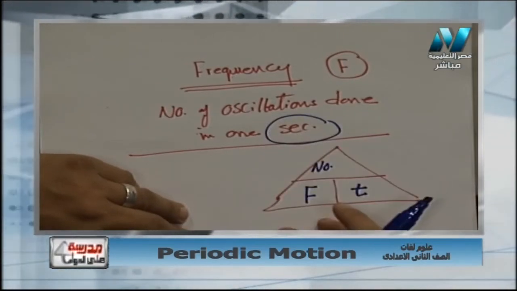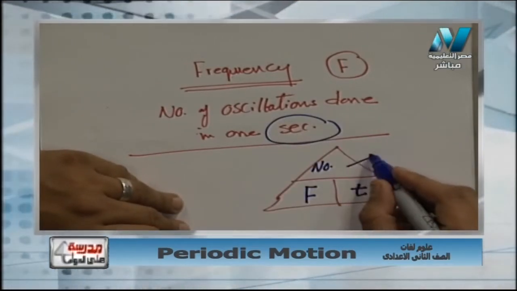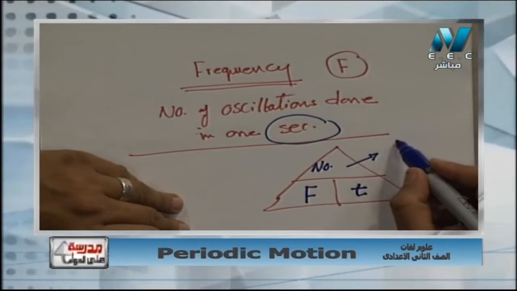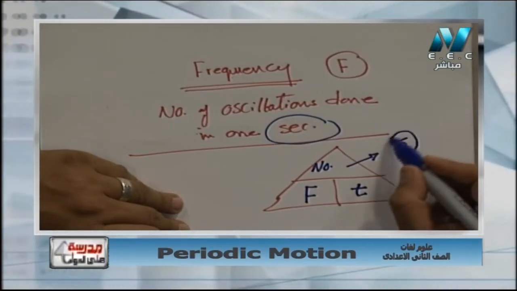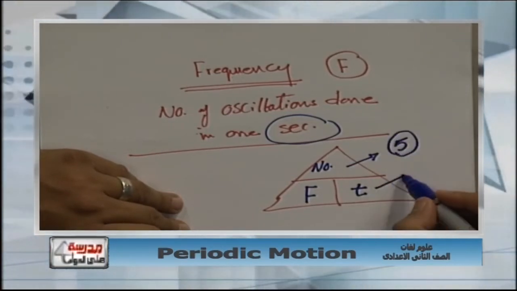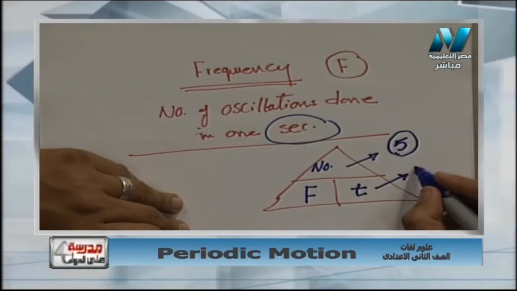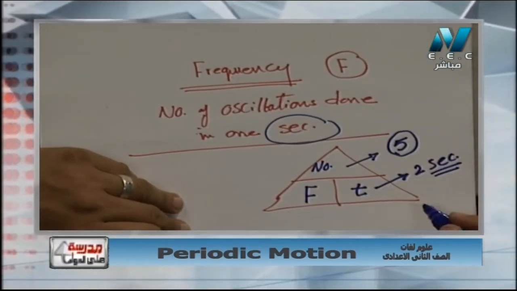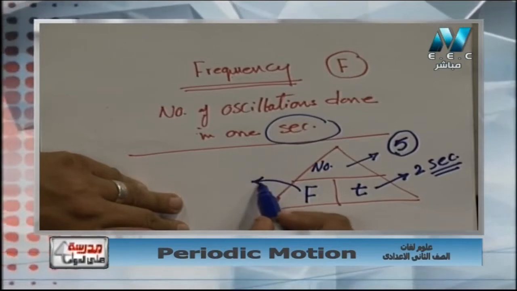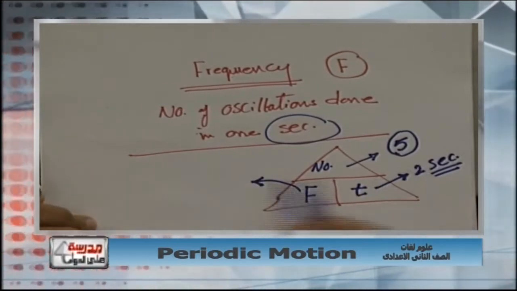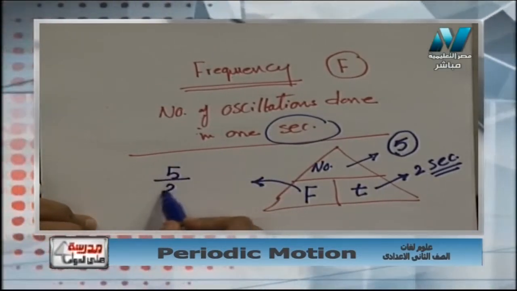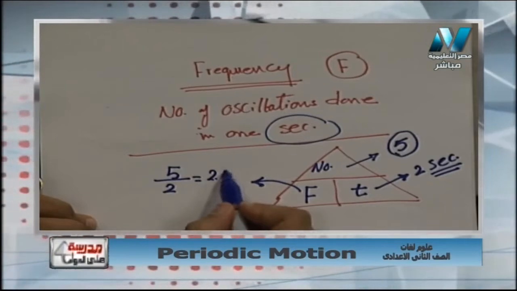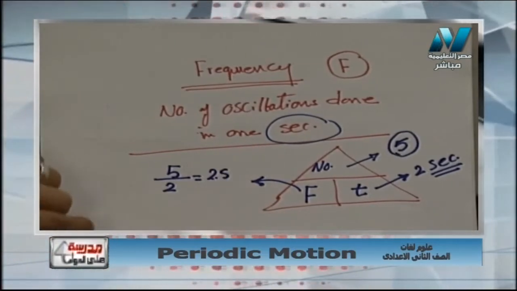Okay, now the number of complete oscillations, for example 5 complete oscillations, and the time for example 2 seconds. So the measuring unit of time is second. What is the measuring unit of frequency? For example here we have 5 over 2 equals 2.5. 2.5 what?